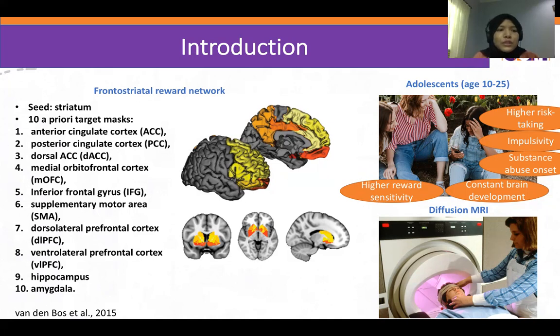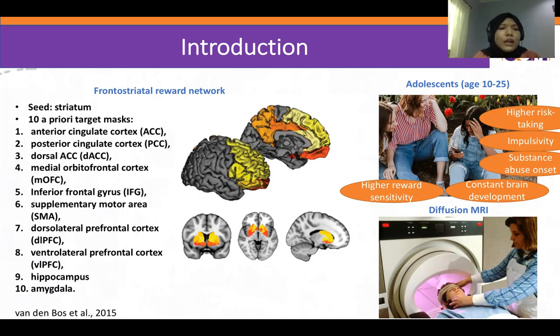So they chose the striatum as seed and 10 a priori target masks, which are anterior cingulate cortex, posterior cingulate cortex, dorsal ACC, middle orbitofrontal cortex, MOFC, inferior frontal gyrus, supplementary motor area, dorsolateral prefrontal cortex, DLPFC, ventrolateral prefrontal cortex, VLPFC, and hippocampus and amygdala.